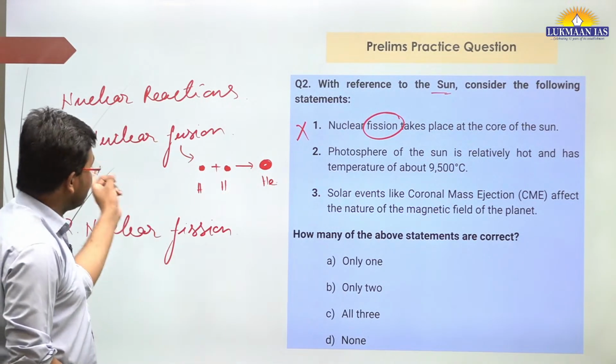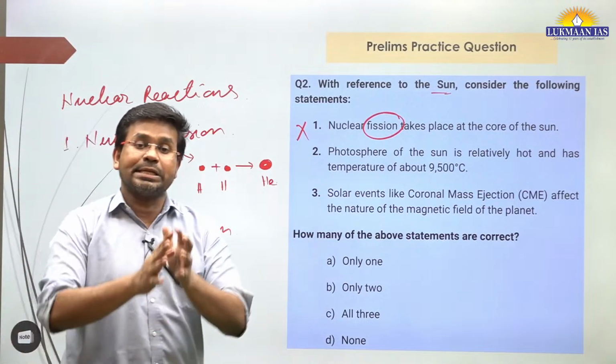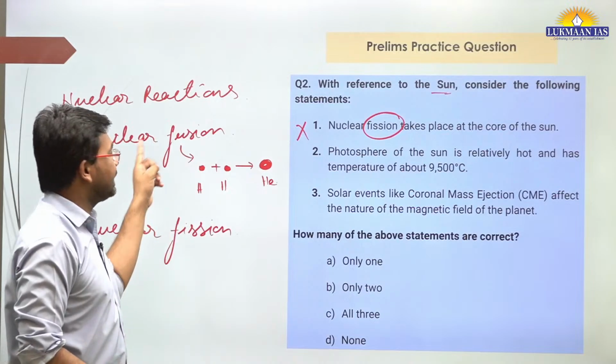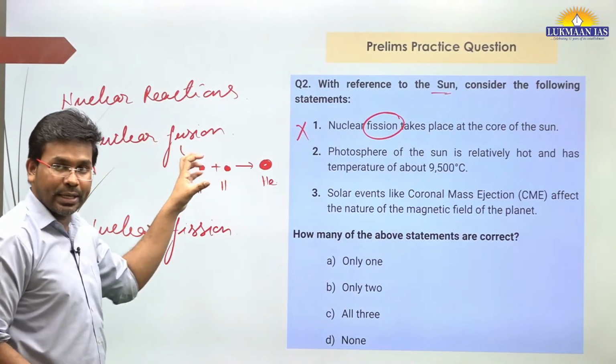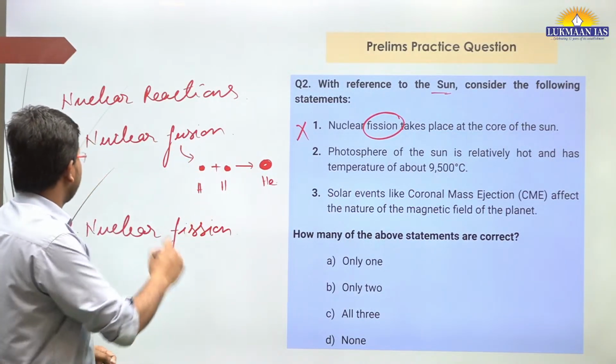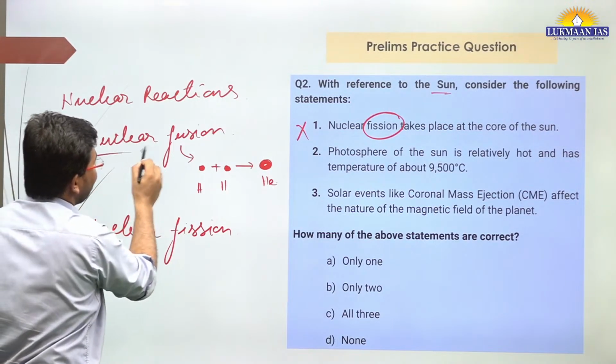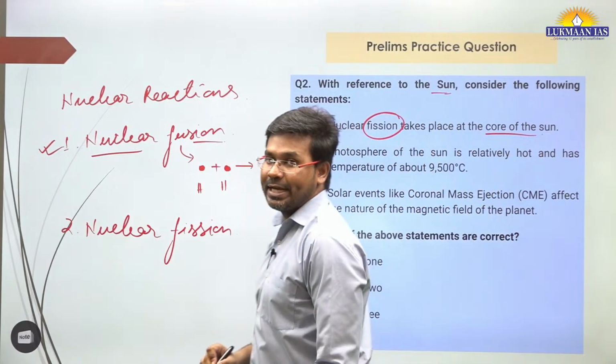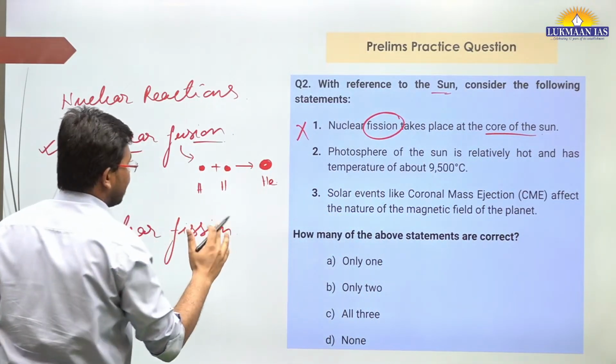This nuclear fusion reaction requires a lot of energy to happen. It only happens naturally on the sun. So nuclear fusion reaction happens at the core of the sun. Nuclear fission reaction does not happen there.